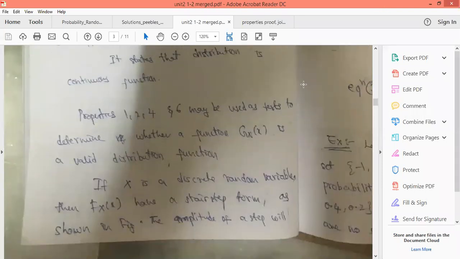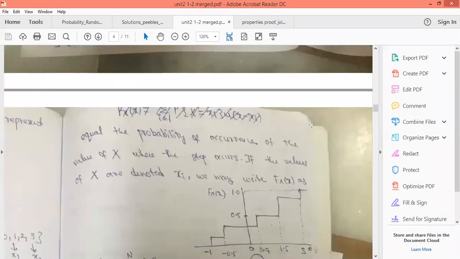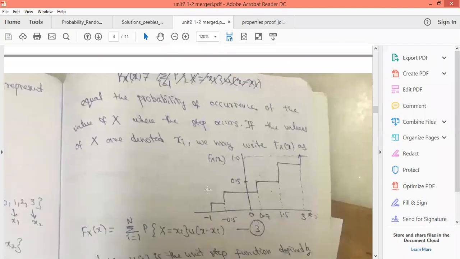So here we see this: if x is a discrete random variable, then Fx of x has a staircase step waveform as shown in the figure, and the amplitude of the step will be equal to the probability of occurrence of the event of x when the step occurs. If the values of x are denoted as xi, we write Fx of x like this. It is given on the y-axis like this.